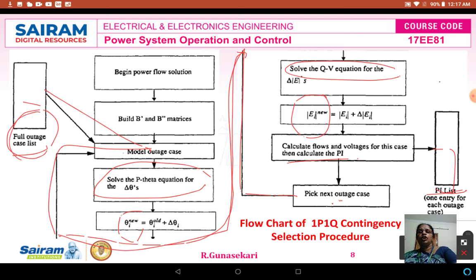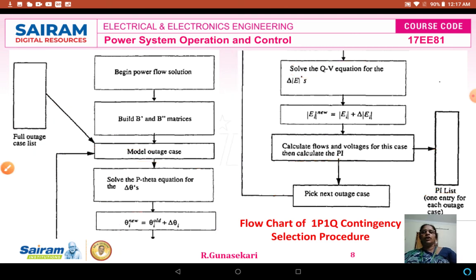until the full outage case list is executed and then listed. This is the performance index list. I already told, that means the large value of PI is first and then the least value is last. Okay, like that the performance index list you can save here only.